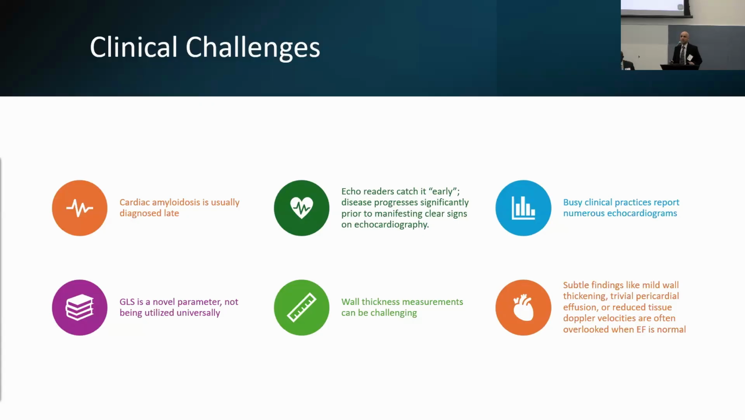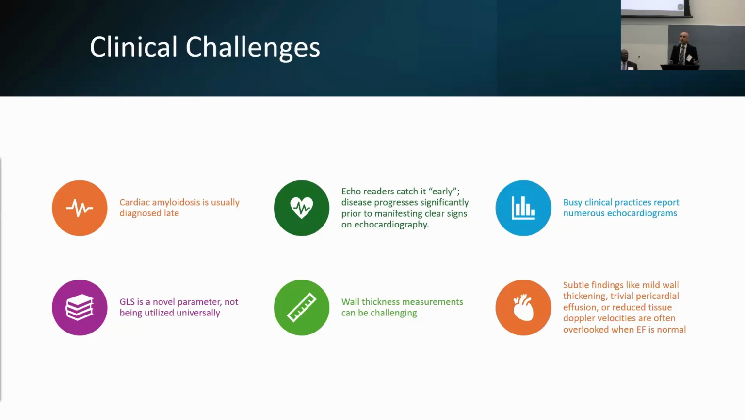And then when you think about busy clinical practices in the community where they're reading a large volume of echocardiograms, the more subtle findings and subtle changes on echo may go missed. We've talked about the value of global longitudinal strain being a more novel parameter that can be very helpful in distinguishing cardiac amyloid, especially given that the disease really doesn't impair the ejection fraction. So the strength of the heart looks normal visually, but GLS can be very helpful in catching these patients, but it's not being utilized universally when you look at community practices across this nation.